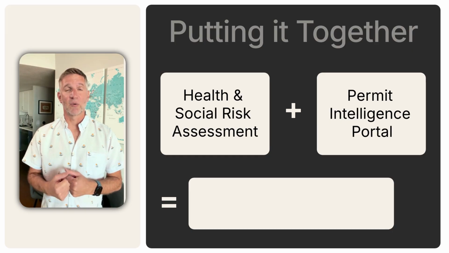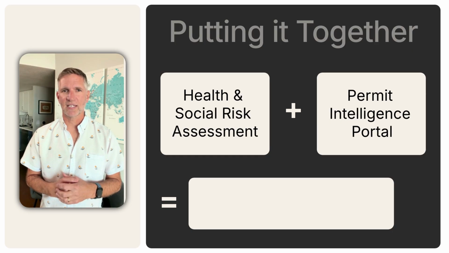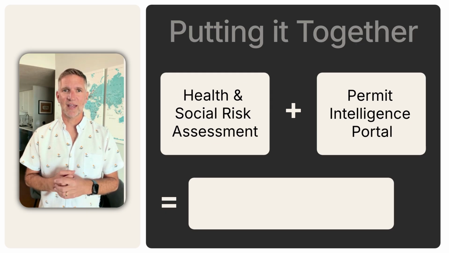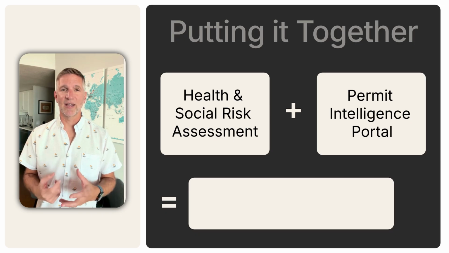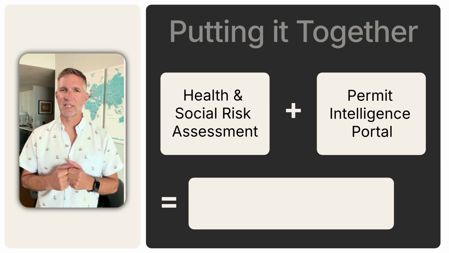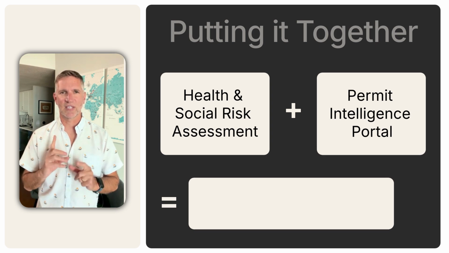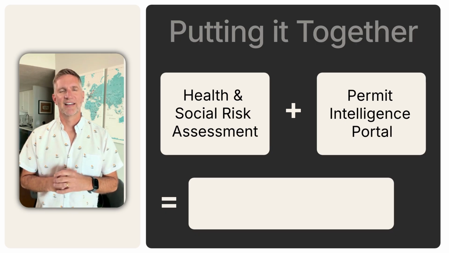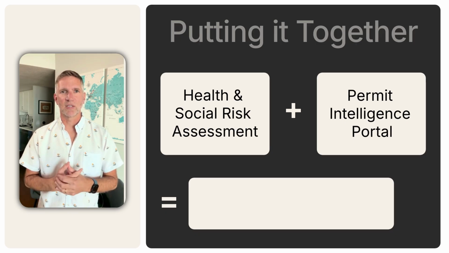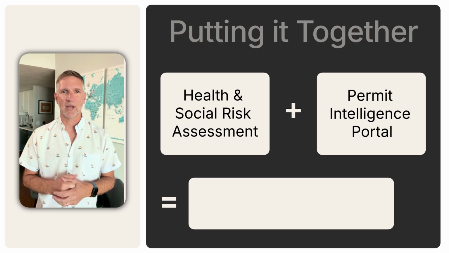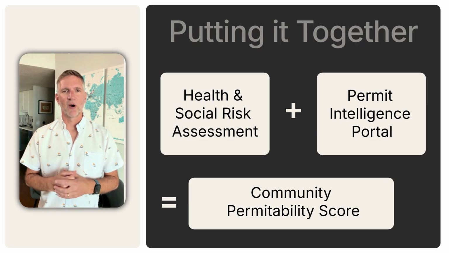First, we're going to simulate how Dr. Perry's AI avatar will advise on health and social risk assessment metrics to provide targeted advice for a specific kind of permit project. Then, we're going to show how the permit intelligence portal will use Nelson Smith's AI avatar to advise on the right kind of community investments and AI workflow tools that will give better confidence of hitting the desired permit approval date. You will see how our human experts combine their experience with AI analysis. The ultimate outcome is to drive a higher community permittability score, reinforcing that it's in everyone's best interest if the permit is approved faster.